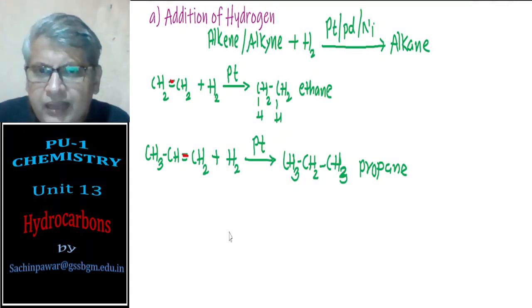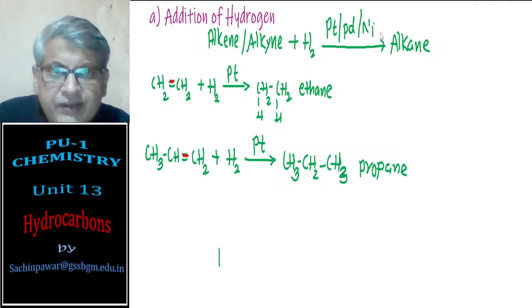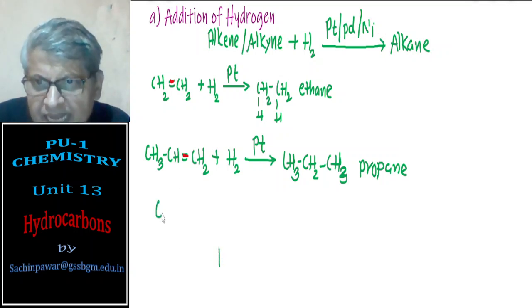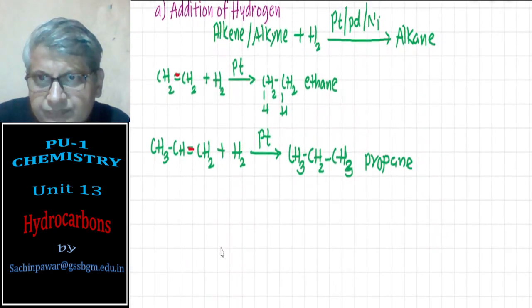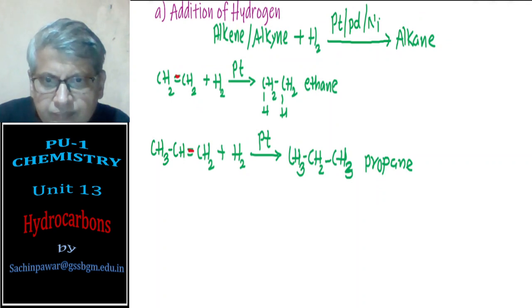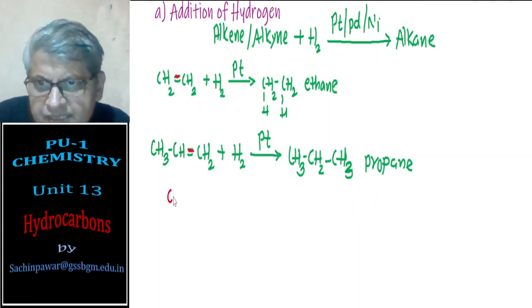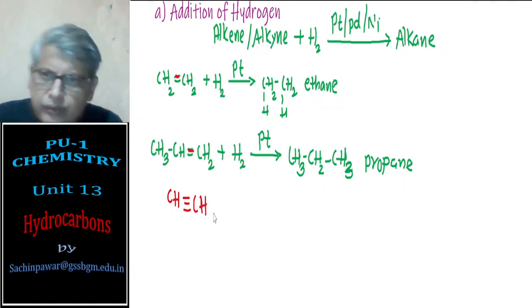If I go further to the next reaction, if I go for ethyne, CH triple bond CH. Now here there are two pi bonds.